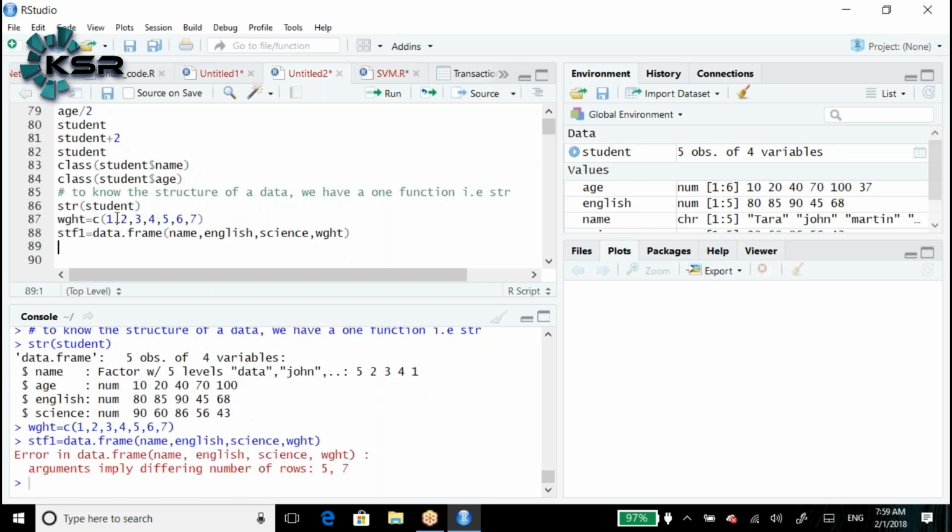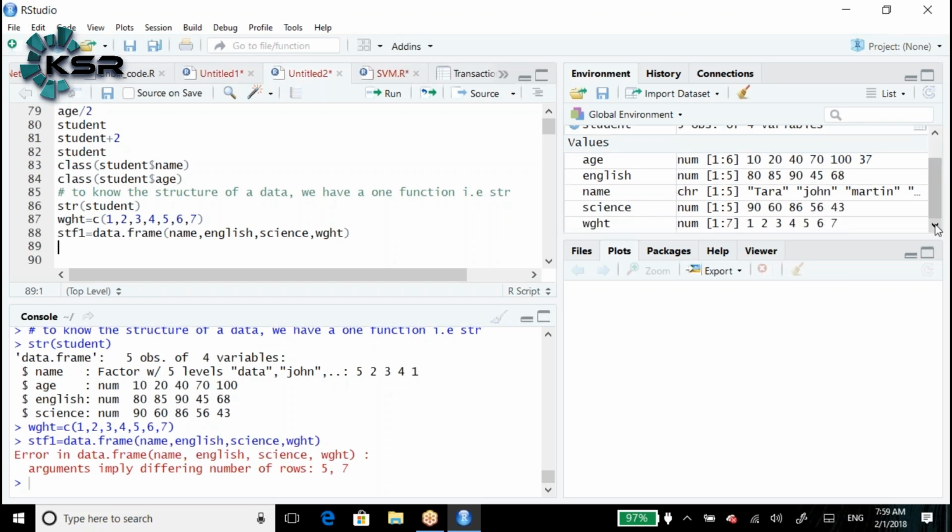See, it will throw an error: error in data.frame, arguments imply differing number of rows 5, 7. Because name, English and science have 5 positions each, but weight has 7 positions. That is the reason it is throwing an error.